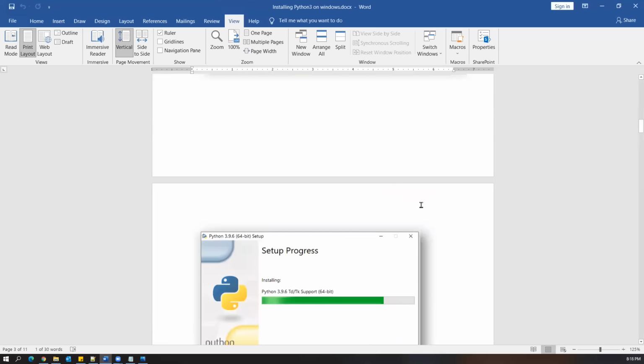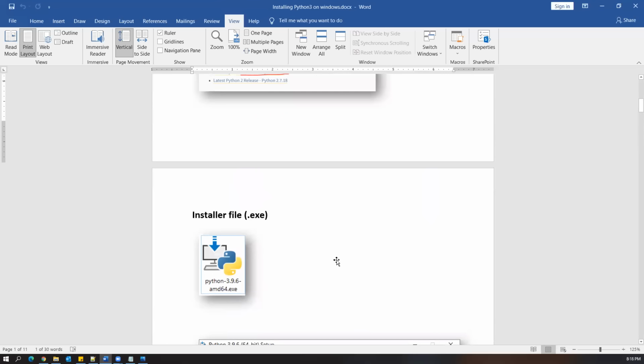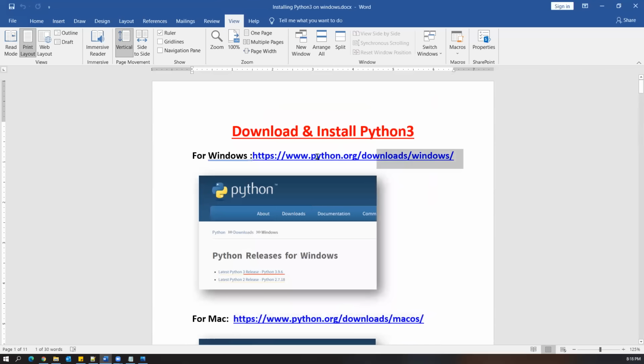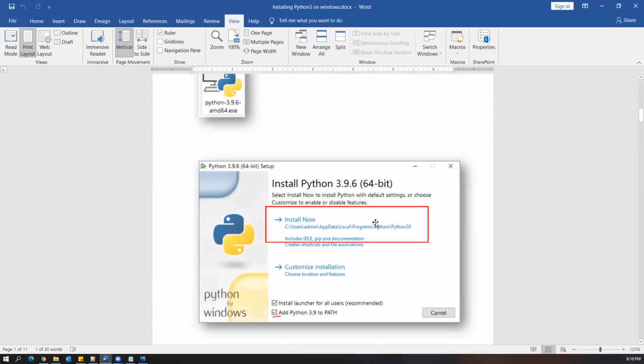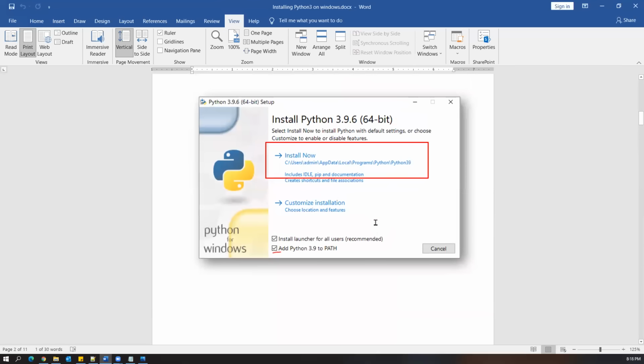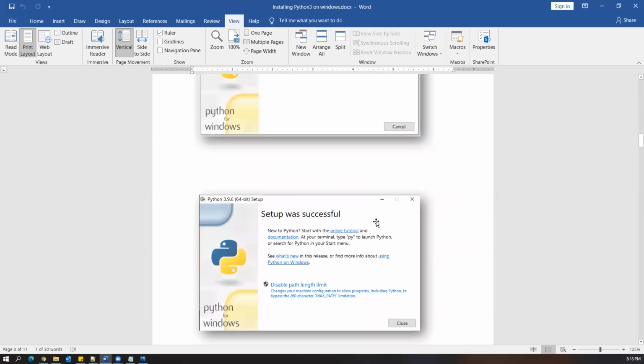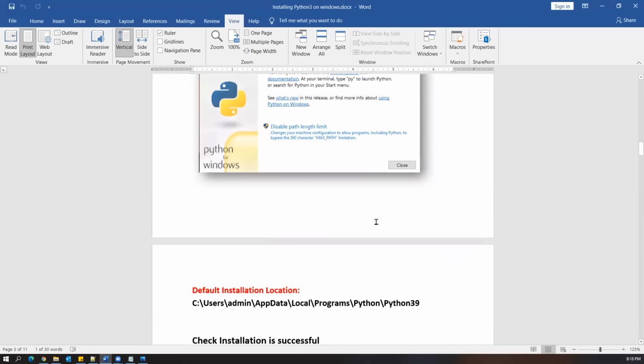Just 3 to 4 screens are there. You just have to download the installer. I have provided the direct link here. If I open this link, you will get this screen and you can just click on it and download. 3.9.6 is the latest version as of now. So just go through these screens and you will be able to install. It is very simple and straightforward.